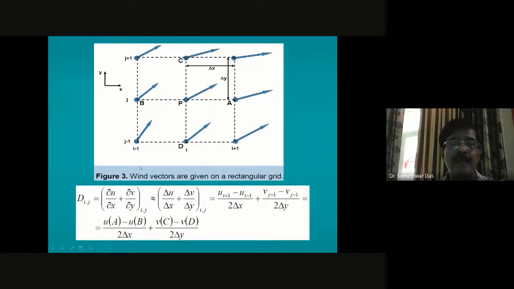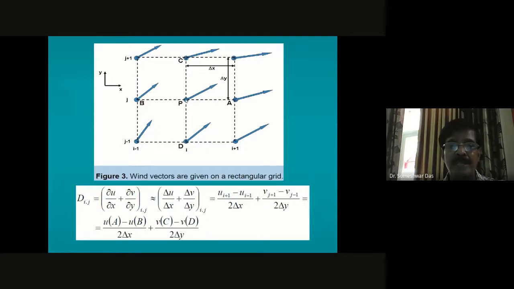And assuming that this is your domain, these are the grid points where you have got the values of u and v defined at all these points. Since divergence is equal to del u by del x plus del v by del y, which can be represented in terms of the finite difference discretization at any point i and j, say for example, this center point P, which is i, j.